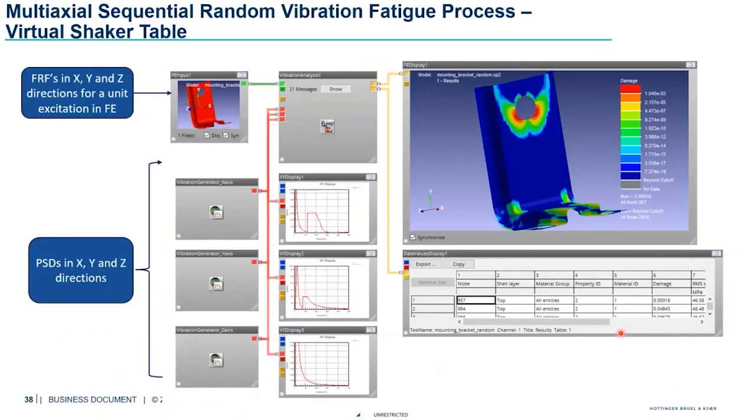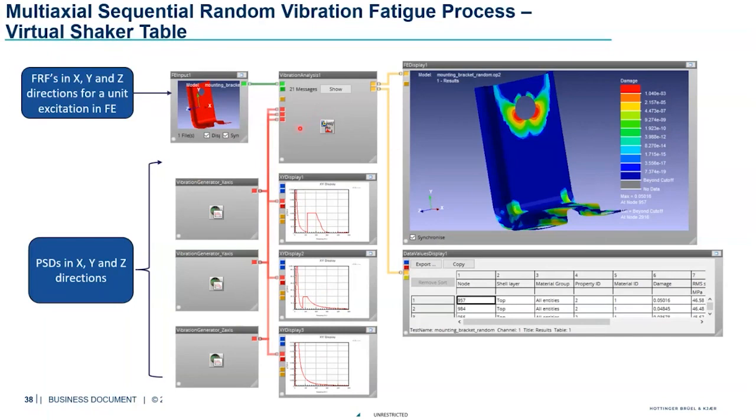So in terms of the flow setup, this is how it would look. So if I have, let's say, excitation in X, Y, and Z, I would have FRFs for unit excitations coming from the FE code in X, Y, and Z. So those are complex stresses coming in here. They would get paired with each one of the PSDs, and I would assign SN or EN curves here, and then I would get damage and life answers. So the answers that we get here could now be correlated with what we saw in the shaker table.